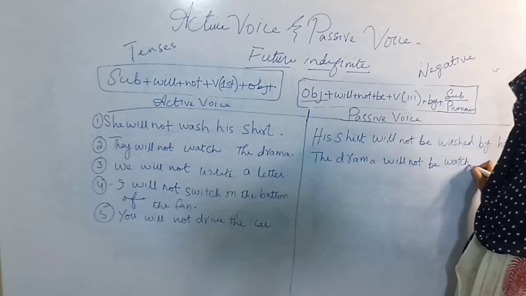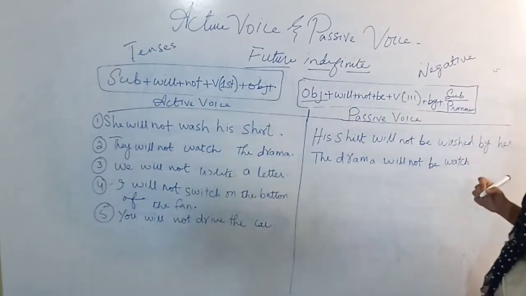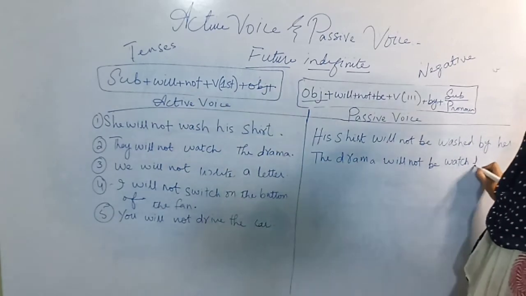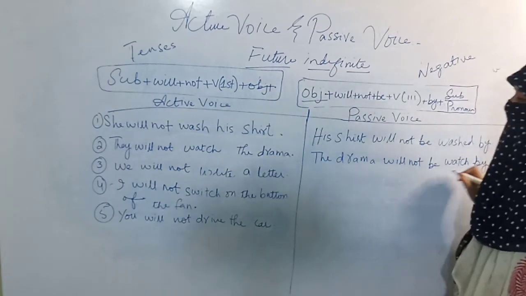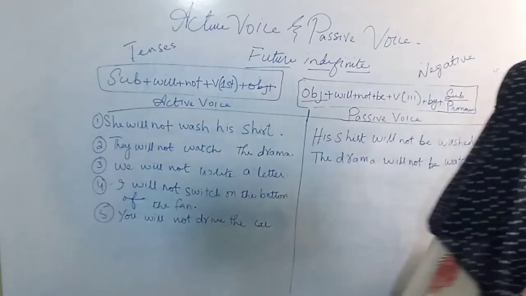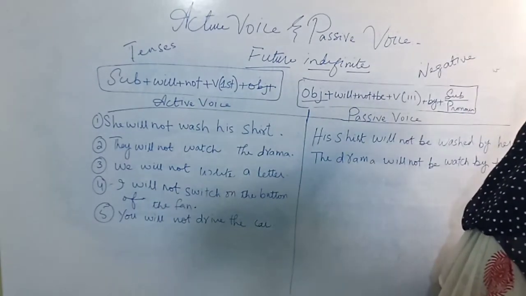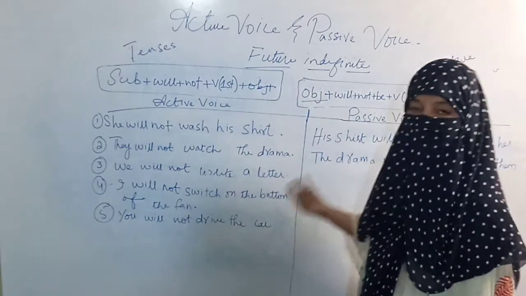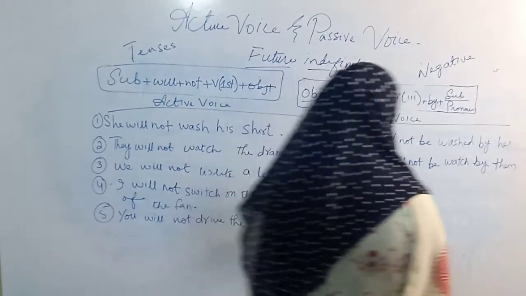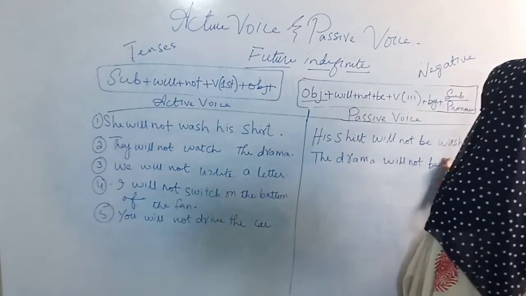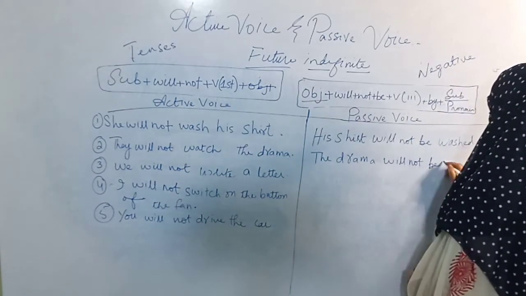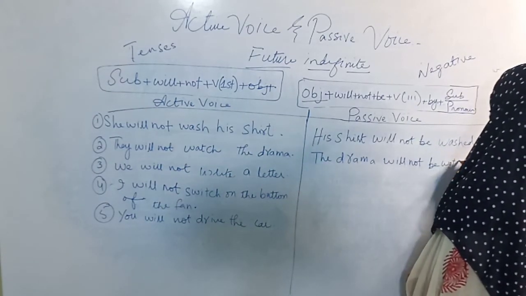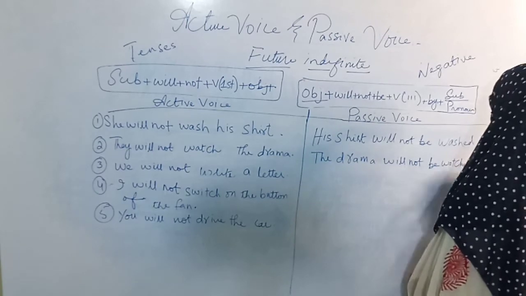Watch is the first form of the verb and the third form of the verb is watched, W-A-T-C-H-E-D. Then by. Then they will be converted into them, because the pronoun of they is them. The drama will not be watched by them.